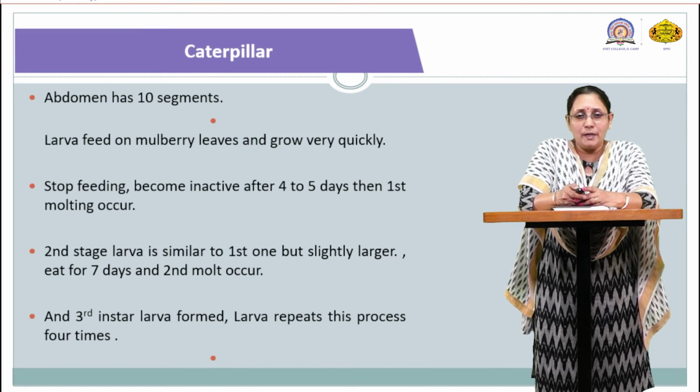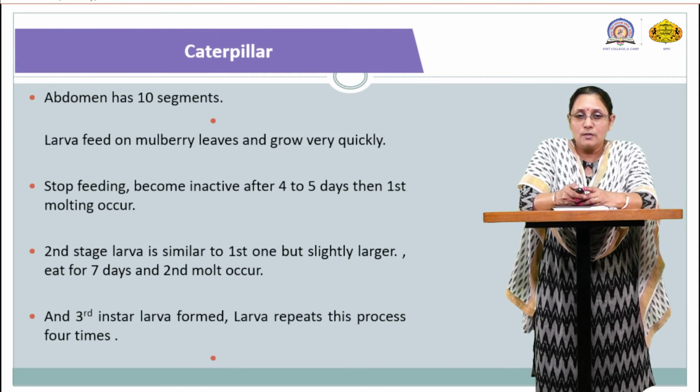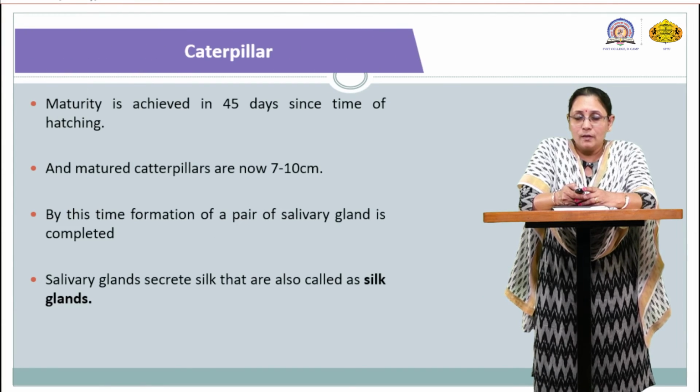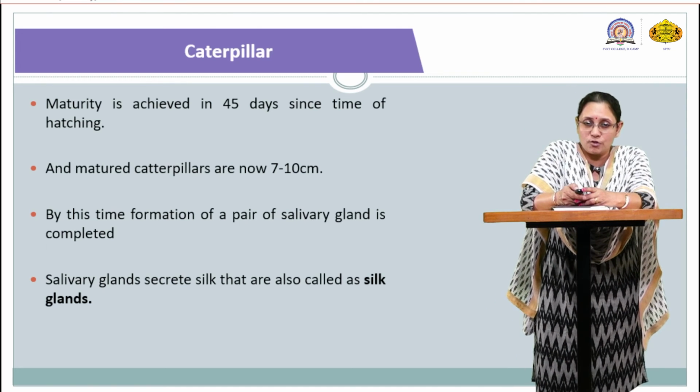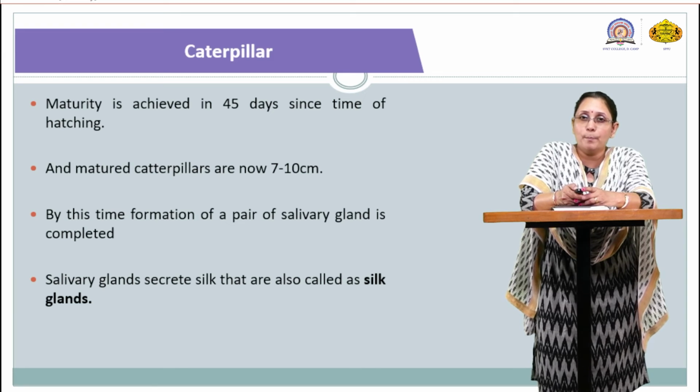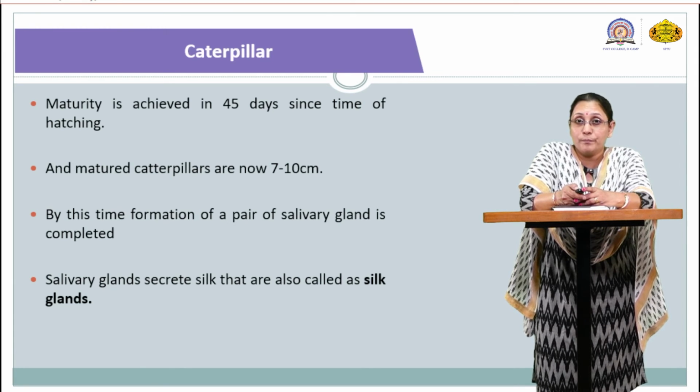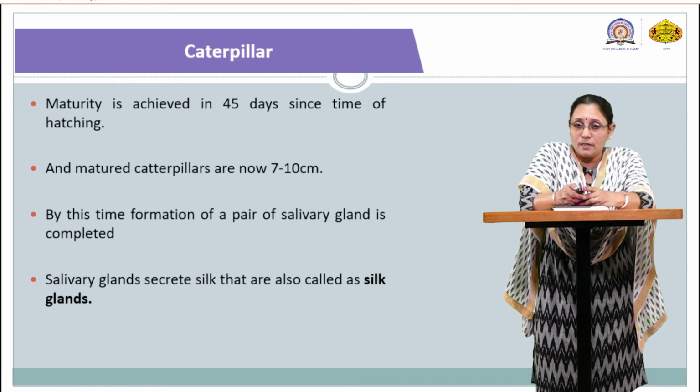It stops feeding and becomes inactive after 4 to 5 days, and then the first molting occurs. The second stage larva is similar to the first one, slightly larger, as we saw. Then the third instar larva forms. The larva repeats this process 4 times. Then maturity is achieved after 45 days, remember, since the time of hatching. So mature caterpillars are now 7 to 10 centimeter.